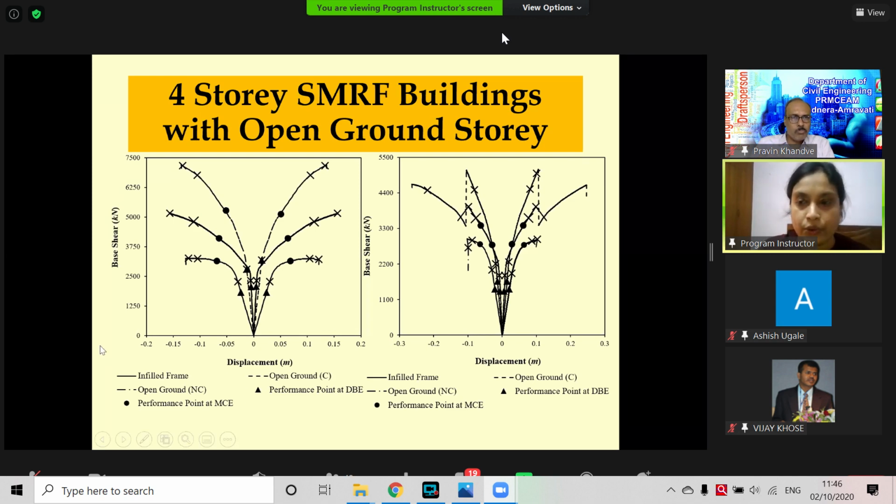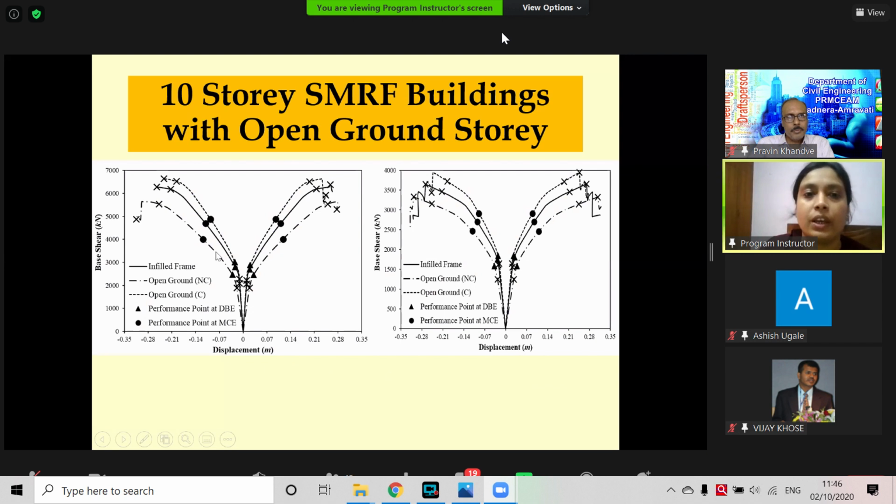This is with the 4-story SMRF, and we can see a similar thing for the 10-story SMRF building too. The worst performance is given by the open ground story non-conforming. The best performance is for the open ground story with the clause included, and these are comparable with the uniformly infill frame building. And we can see this is very much prominent as we move to high rise. So we can try this in our design also.